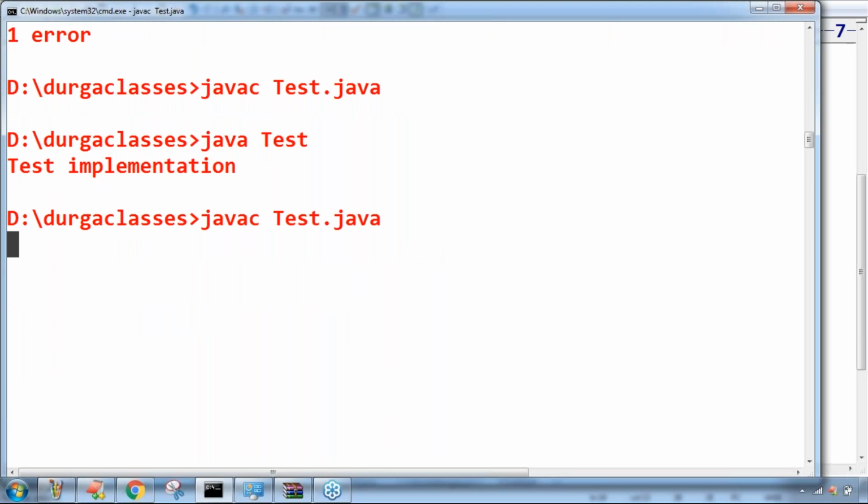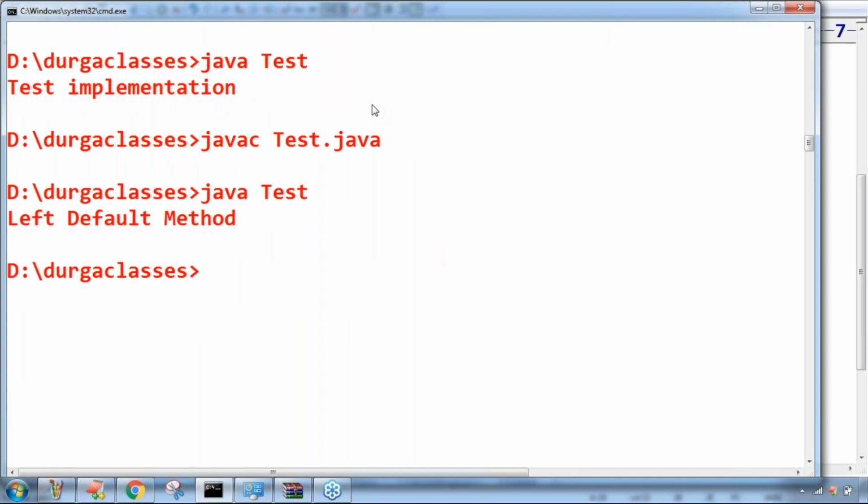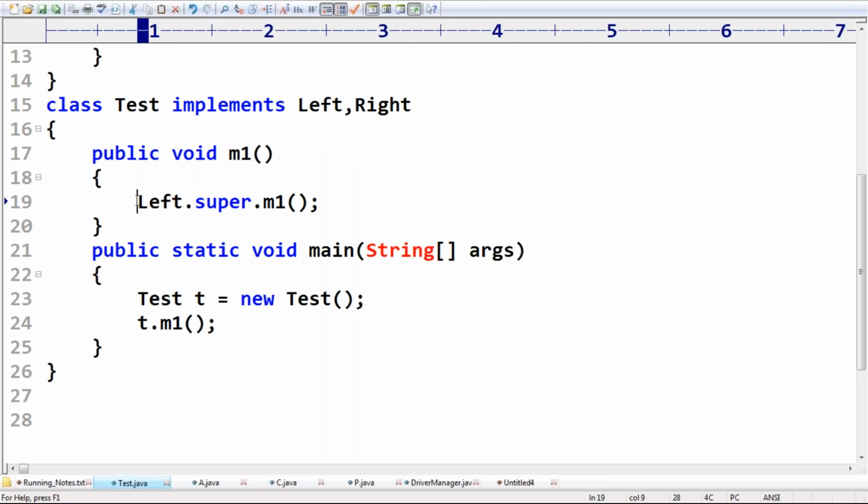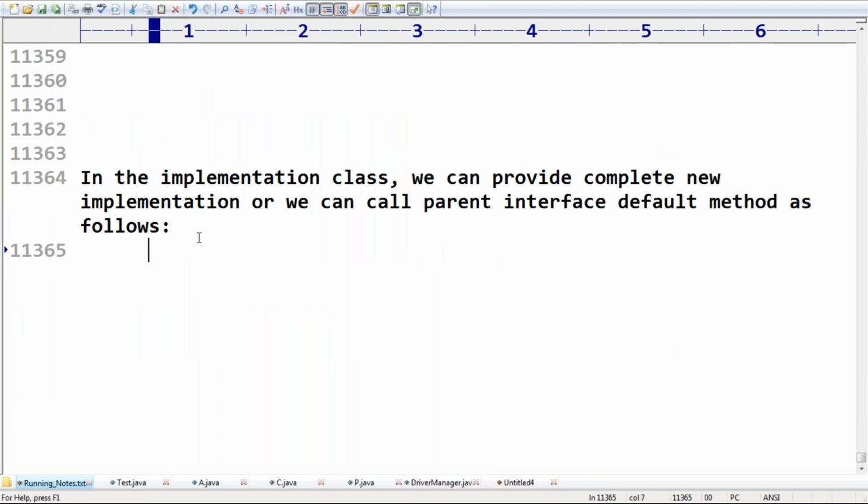Now have a look once. Is it clear, right? The left default method is coming. So in the implementation class, we can provide either a complete new implementation, or instead we can call the parent interface default method also. What is the syntax for that? InterfaceName.super.methodName(). This is the syntax we have to follow, sir.